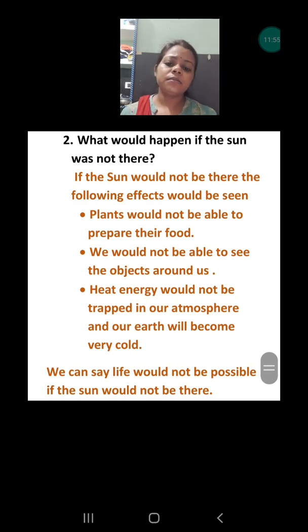Okay, and directly we can say life could not exist, because the sun is not important for the earth only, but it is important for the other planets also, because the sun is in the center and all the planets are revolving around it. So if the sun will not be there, then the impact of the sun will not be there on the other planets also. So not only the earth but the other planets also would be affected by the lack of the sun. So the sun is very important for this whole universe, not for the earth only.